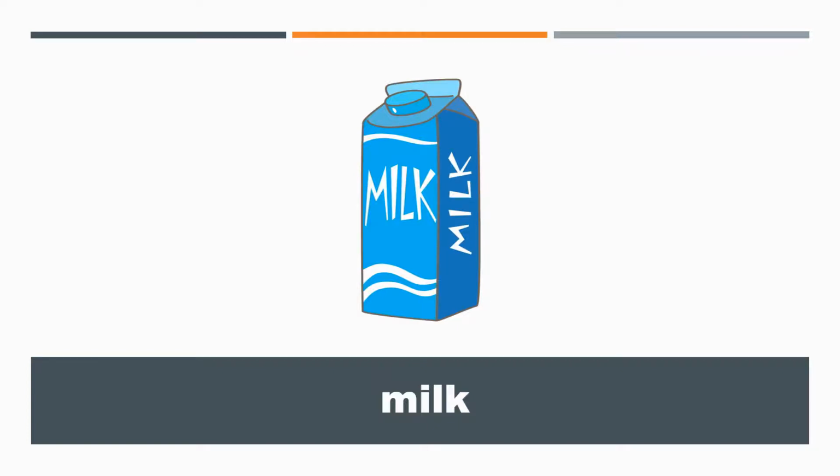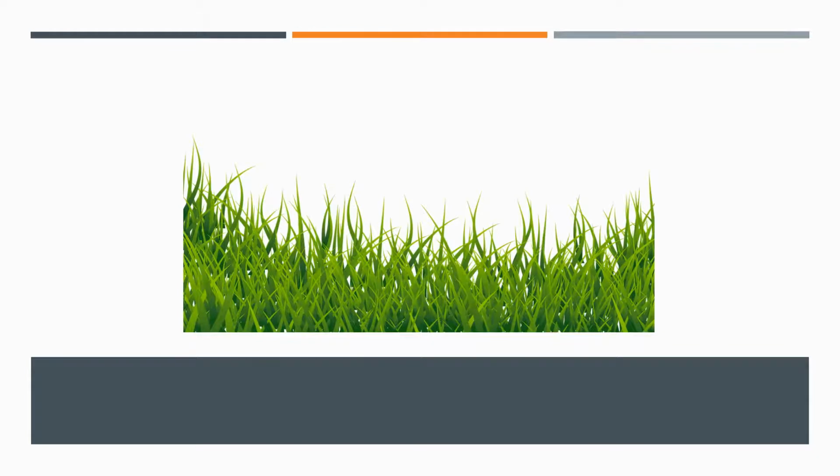Next one, what can you see in this picture? Yes, this is a picture of grass, G-R-A-S-S, grass. So here also children, many times when you go to the park or garden, you see the green grass there. Yes or no? So grass is also an uncountable noun, because we cannot say 1 grass, 2 grass. We always see it, but we cannot measure or count it. So that is again an example of an uncountable noun, grass.